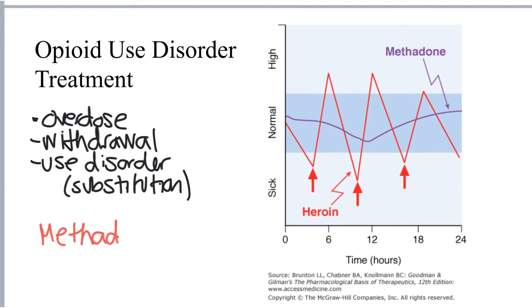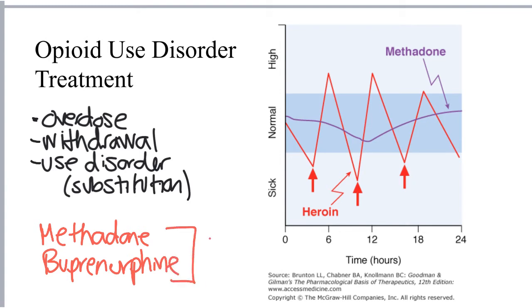The main reason for substituting either methadone or buprenorphine is the fact that methadone and buprenorphine have much longer kinetics than does heroin. Both methadone and buprenorphine have a longer half-life than does heroin, and the intention of this longer half-life is that you reduce the number of times the individual feels high or euphoric, but you also prevent the individual from feeling sick or withdrawn by keeping drug levels within a tight normal window.